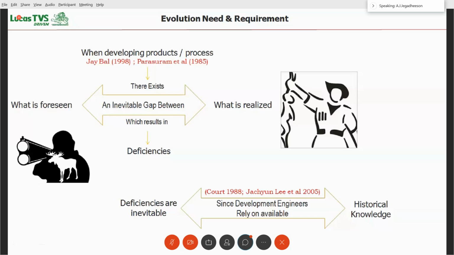What is the reason for the gap? It is because the people who develop the product depend upon our historical knowledge, and the historical knowledge is not adequate enough. It will not give the full knowledge about the technology or the idea. Only after realizing it may we have to further improve upon it. So this is the concept of evolution.